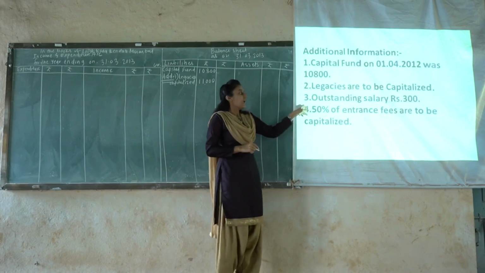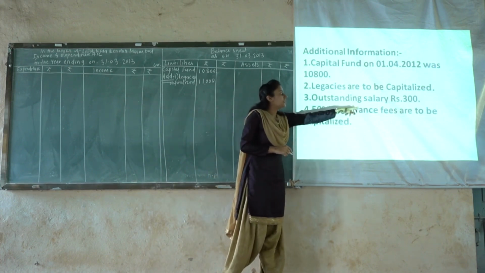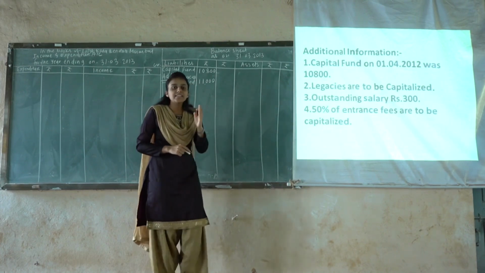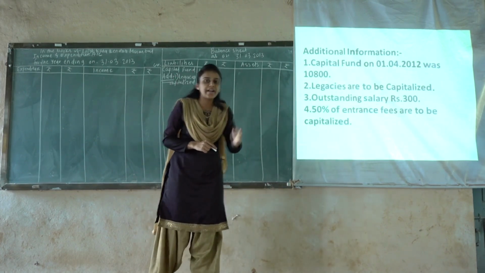Number 3, outstanding salary rupees 300. What is the adjustment number 3? Outstanding salary rupees 300.